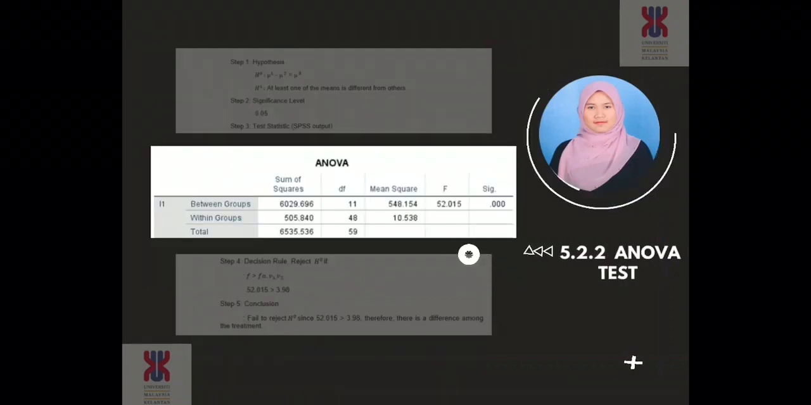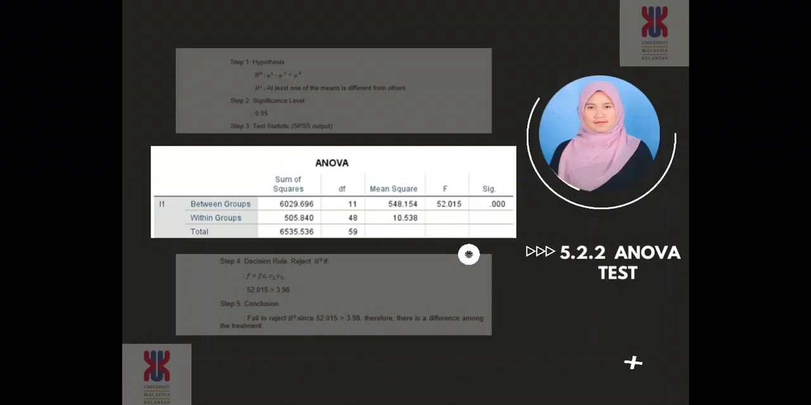For ANOVA, step 1 is hypothesis. H null is mu1 equal to mu2 equal to mu3, while H alternate is at least one of the means is different from the others. Step 2, we use 0.05 as a significance level. Step 3 is test statistic. We use SPSS to calculate the data. Here is the SPSS output.